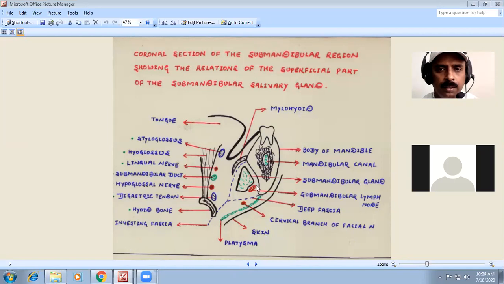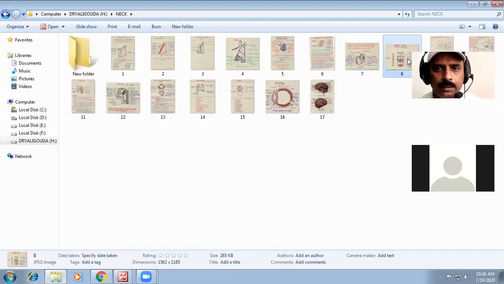Medially, we have the submandibular fossa of the mandible. And on the lateral side we are going to get almost all the structures like mylohyoid, hyoglossus, lingual nerve, submandibular nerve. So all these will be there in the submandibular salivary gland.